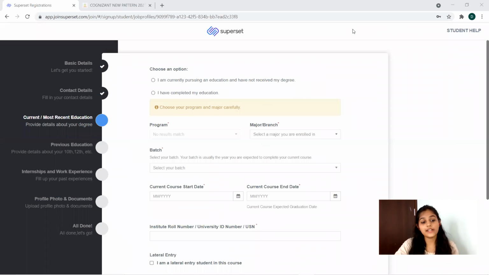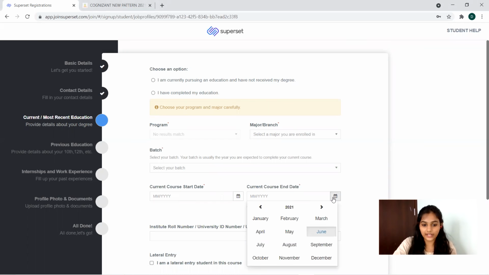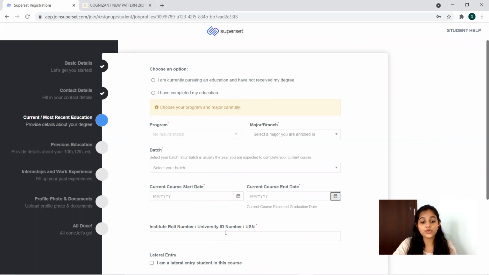So here in current or most recent education, you have to give everything, like I'm currently pursuing education and have not received my degree, or have completed or not. Then programs and major branch details, then batch details, your current course and start date and end date. From this calendar, you can select your start date and end date. Then institute roll number, university ID number, everything you have to provide.